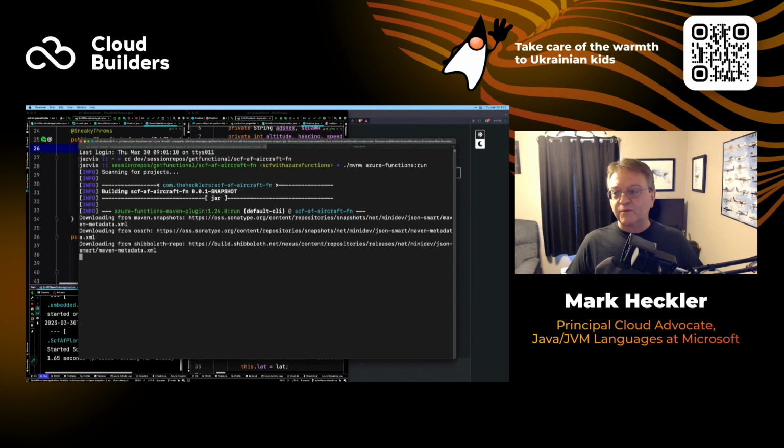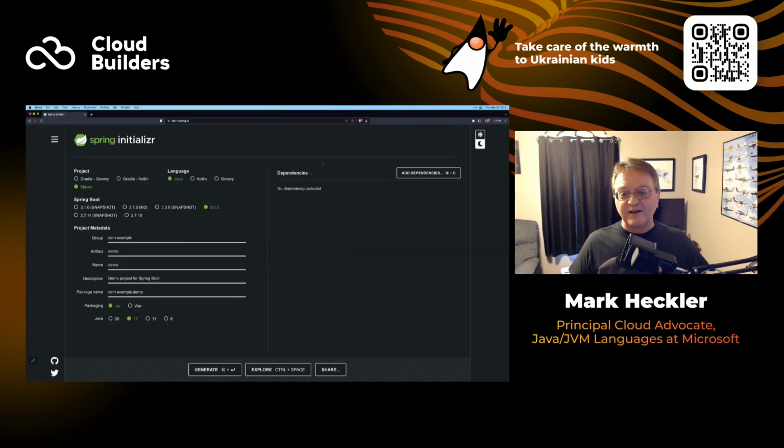And while that's building or starting, I want to go ahead and build our third application. So I'm going to be using Java and Maven to create a Spring Cloud Function application, the current version of Spring Boot, which is 3.0.5. I'm going to change a few bits of information in our project metadata. I'm going to call this our aircraft function, because all I'm going to be doing is pulling in aircraft information and using it potentially for other things, as a feed from our Plane Finder feeder application. So we'll call this aircraft function, just to give it a bit of a description.